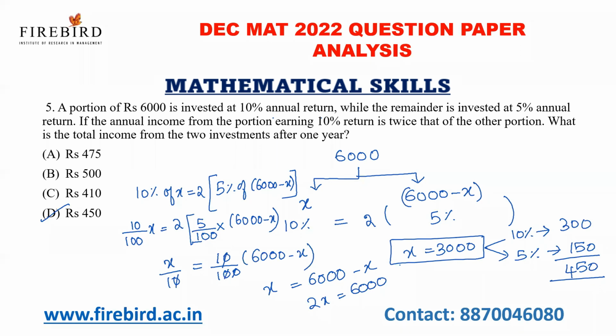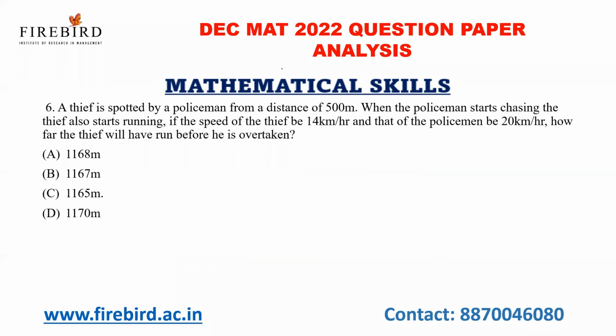Now, next one. A thief is spotted by a policeman from a distance of 500 meters. Okay, so let us take the policeman stands here and the thief stands here. The distance between the thief and the policeman is 500 meters. When the policeman starts chasing, the thief also starts running.